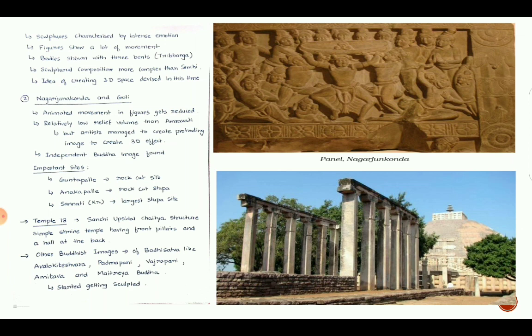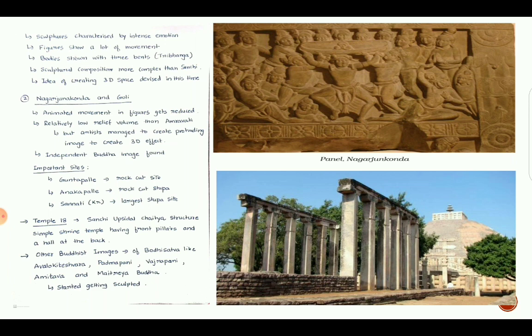The second example of South Indian Buddhist art is Nagarjun Konda and Goli. Animated movement in figures gets reduced. Relatively low relief volume than Amravati, but artists managed to create protruding images to create 3D effects. See this panel from Nagarjun Konda. The relief space is really small, but the artist is somehow trying to create a 3D image by protruding sculptures. This shows the artistic ability of Nagarjun Konda artisans.